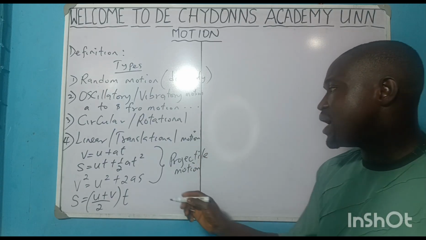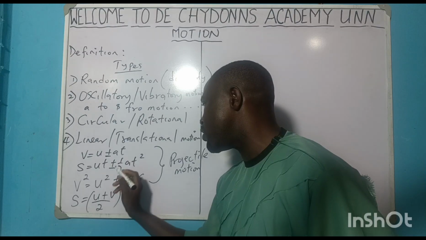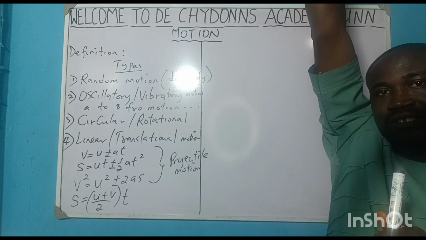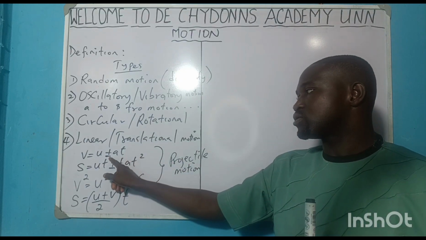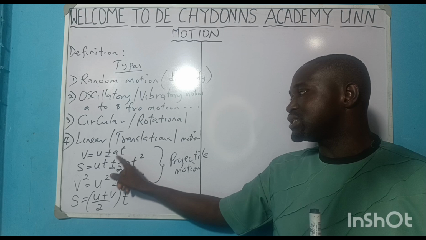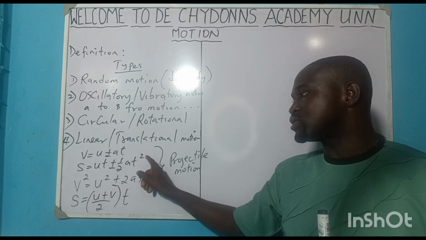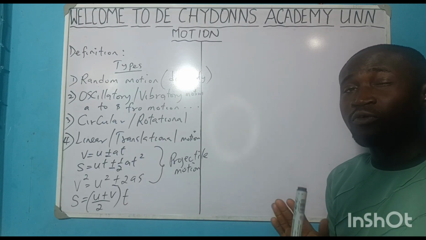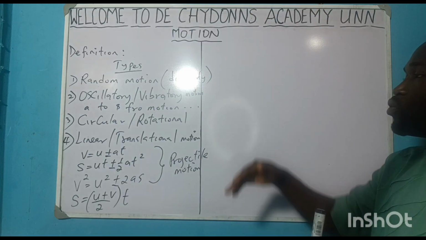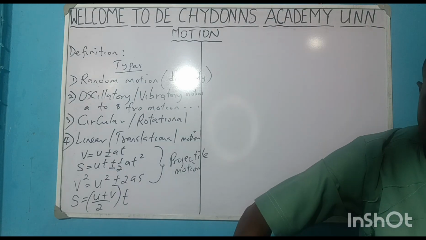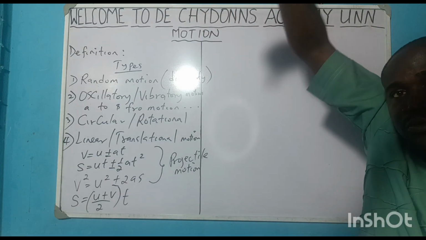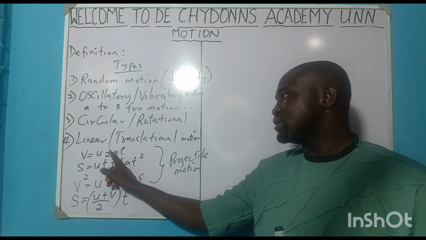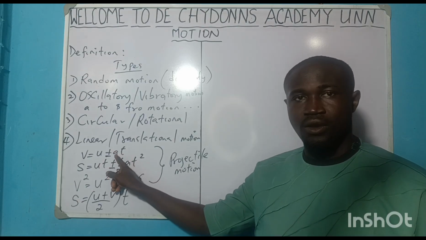Anytime a body is moving under the influence of gravity, we call it projectile motion. Here you'll be having plus or minus. When a body is moving against the gravity, it becomes minus. You'll be using V equals U minus AT, S equals UT minus half AT squared, V squared equals U squared minus 2AX when a body is moving against the gravity. But when a body is falling from up to down, something falling from a tree down, the sign of A will be plus.